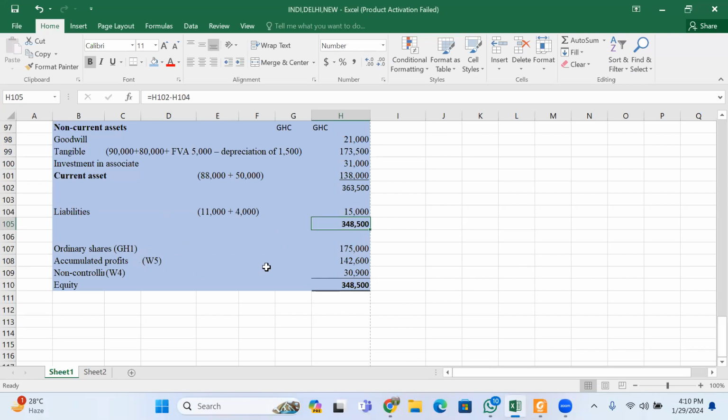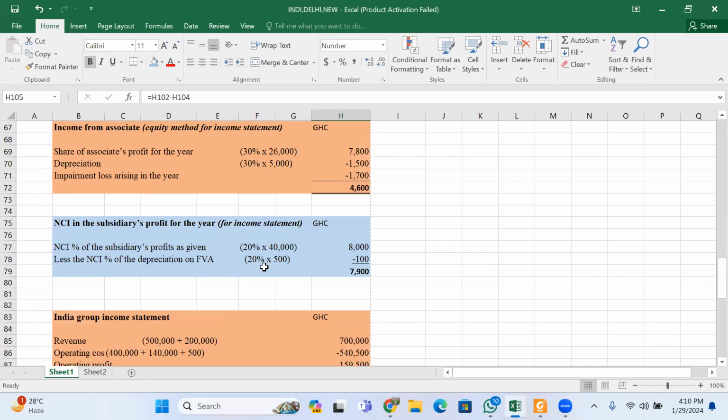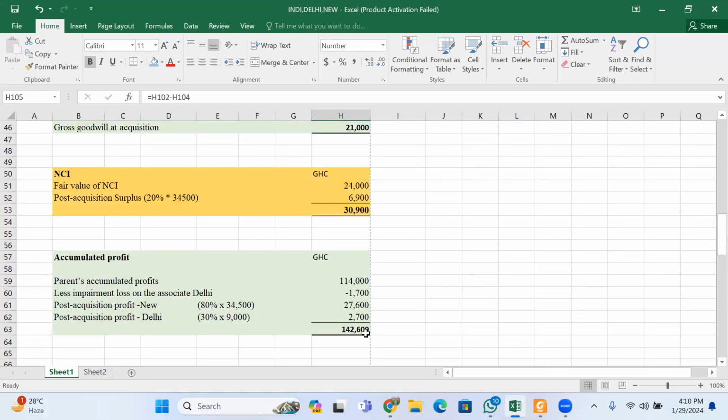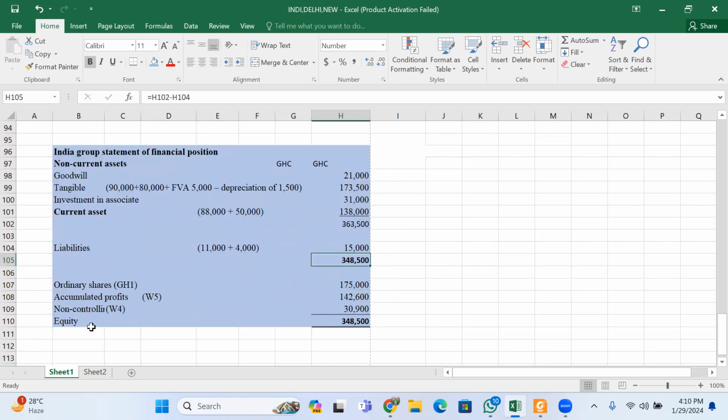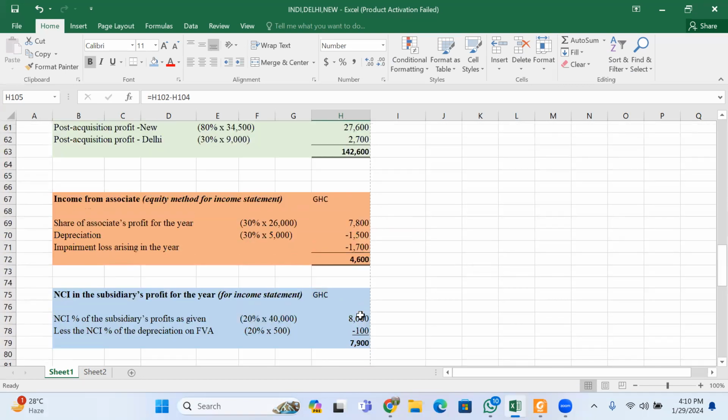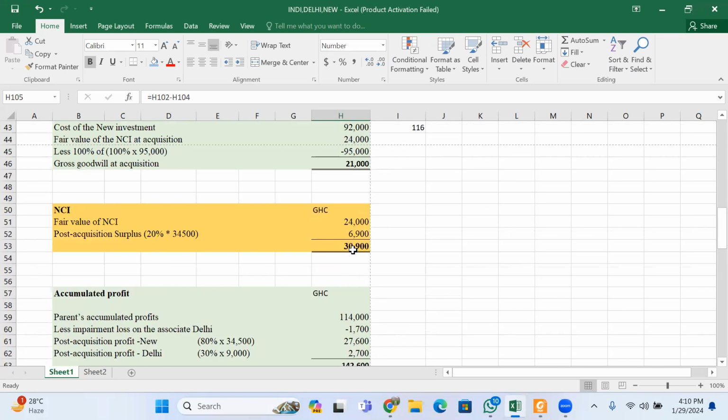Then accumulated profits, the one we just worked here, 142,000. We bring that one there. Then non-controlling interest, 3,900, the one we just worked here.